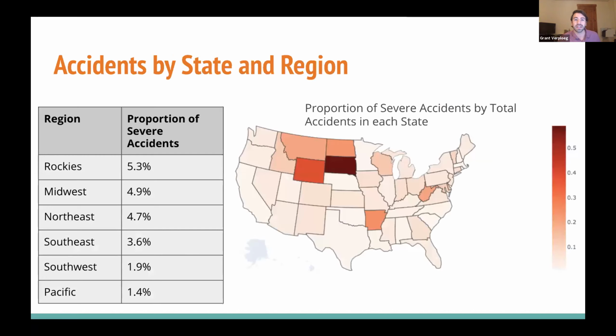So a little bit about the data to start. This map on the right shows the proportion of severe accidents by total accidents in each state. One thing I learned early on was that the features of an accident in Florida, for example, are vastly different from an accident in Wyoming. Florida's urban, it's hot. Wyoming's rural, it's cold. So using these insights, I grouped these states into their specific regions on the left.